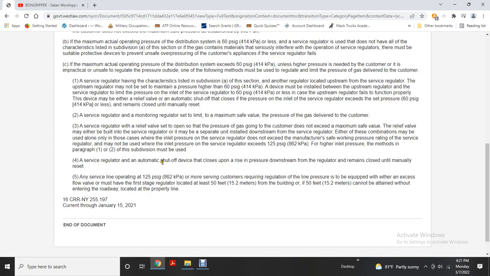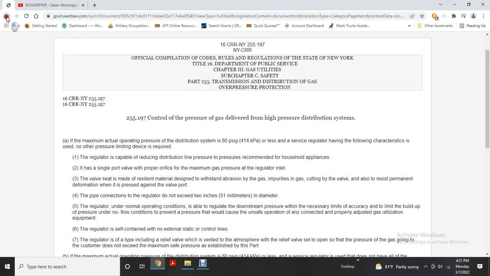Four: a service regulator with an automatic shut-off device that closes upon a rise in pressure downstream of the regulator and remains closed until manually reset. Any service operating at 125 psi or more where the customer requires line pressure must be equipped with an excess flow valve, and must have the first stage regulator located at least 50 feet from the building, or, if 50 feet cannot be obtained without entering the roadway, located at the property line. That's 255.197.